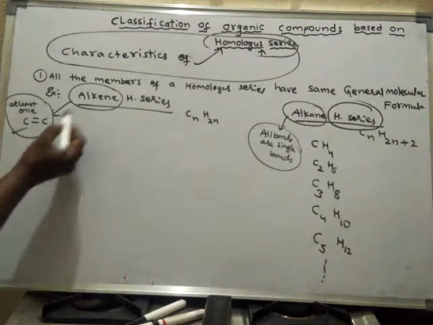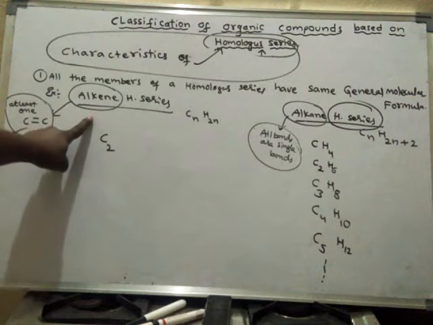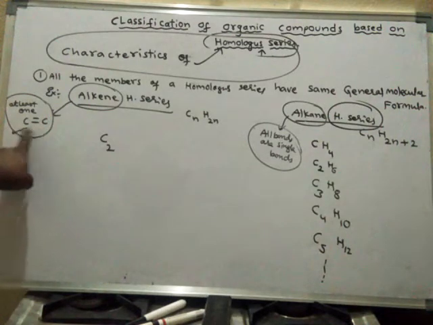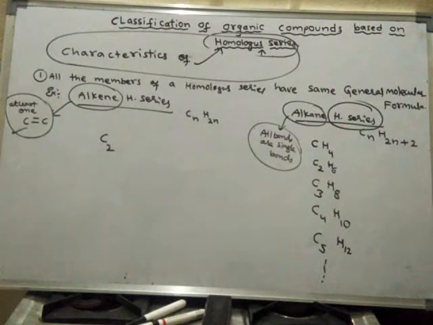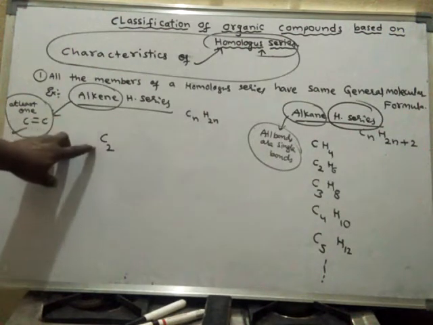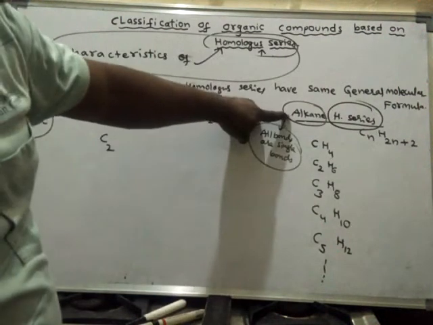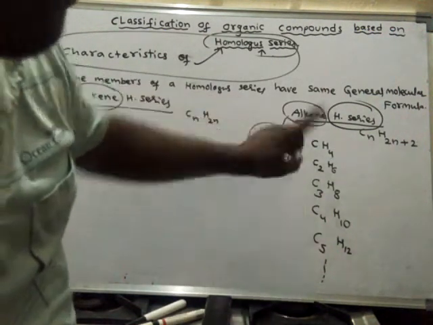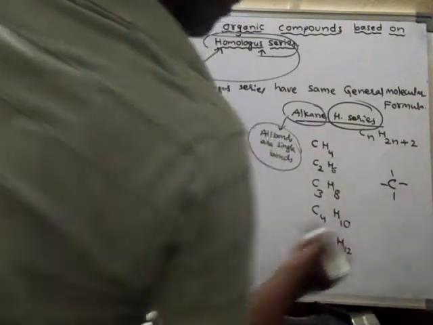Hence, that means a minimum of 2 carbons is necessary. So the first member of the alkene series will start with C2, whereas the first member of the alkane series will start with only one carbon, because that one carbon can form single bonds.